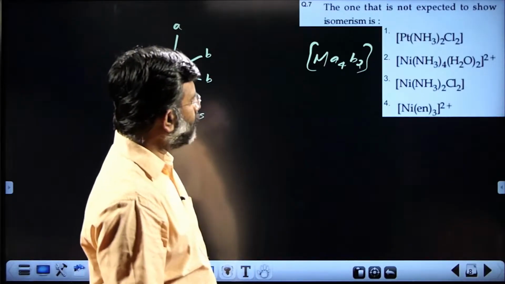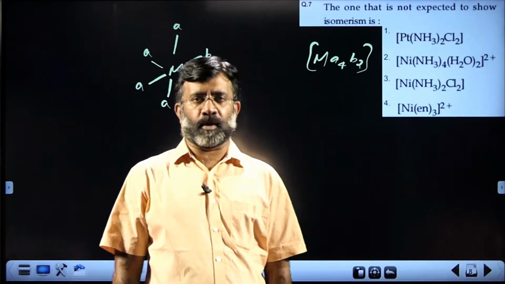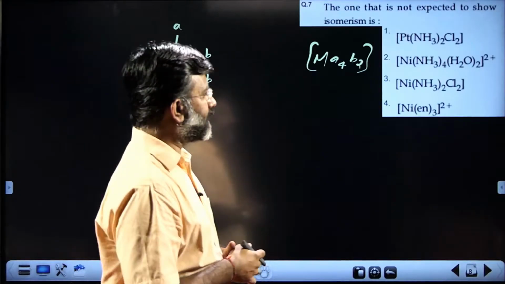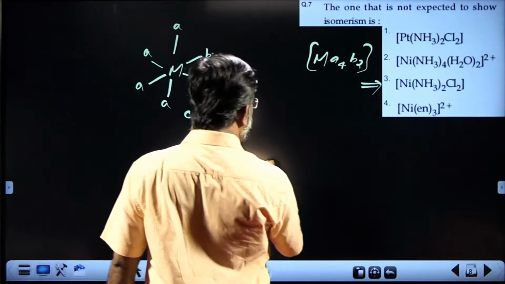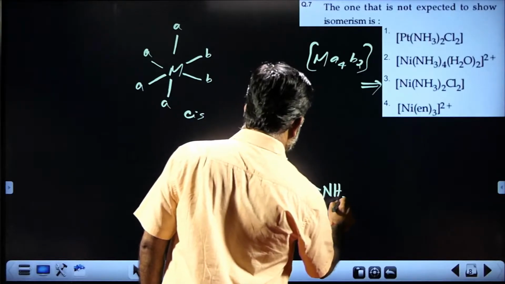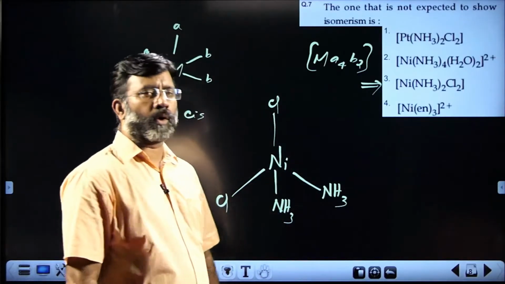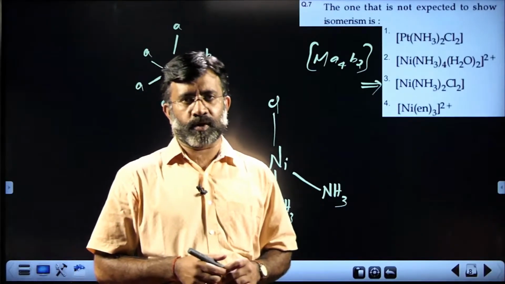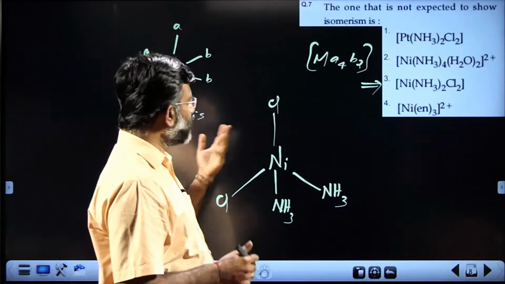Third one, Ni(NH3)2Cl2. That too is an Ma2B2 type complex, but that doesn't show isomerism. Why? Because that is a tetrahedral complex, and the complex is nickel with such a character. There is one ammonia here, and one ammonia here, and a chlorine here and a chlorine here. I am sure all of you know a tetrahedral complex cannot show geometrical isomerism. Any type of isomerism is not possible here.